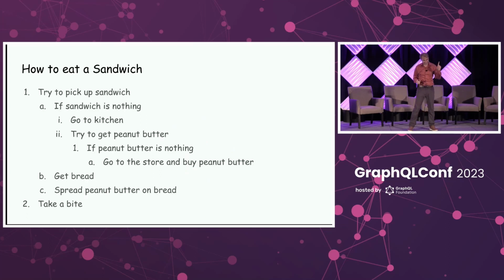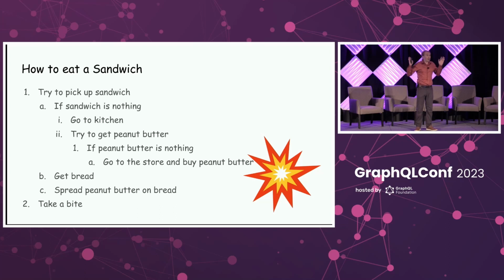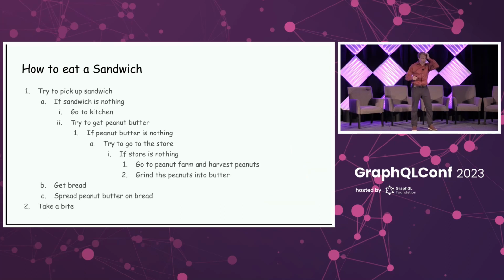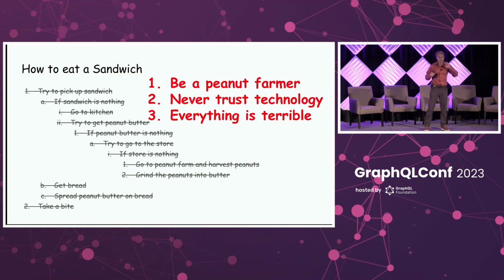Okay, that's okay. If sandwich is nothing, go to the kitchen, try to get peanut butter. If peanut butter is nothing, go to the store, buy peanut butter. What if our store is nothing? Okay, it's okay. We try to go to the store. If store is nothing, go to the peanut farm. We grind the peanuts into... Okay, scratch this. Be a peanut farmer. Never trust technology. Everything is terrible.